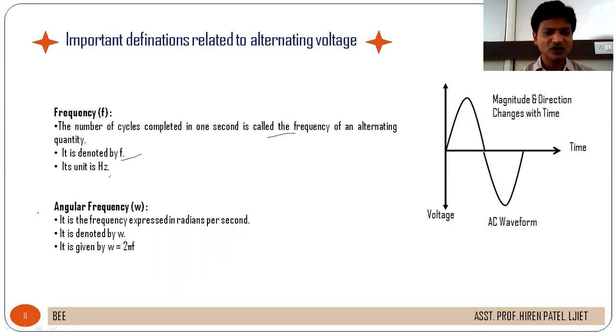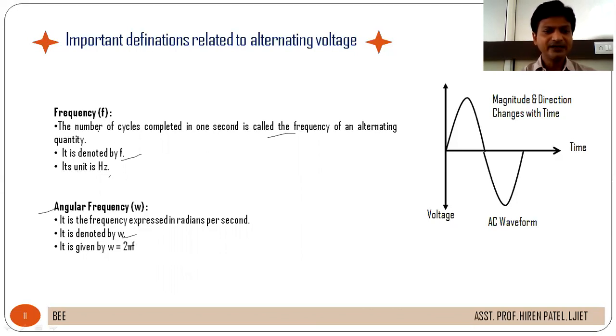Next is angular frequency. It is the frequency expressed in radians per second. It is denoted by ω, and ω equals 2πf, where f equals 1 upon T. We will discuss that relation of frequency and time period in the next class.